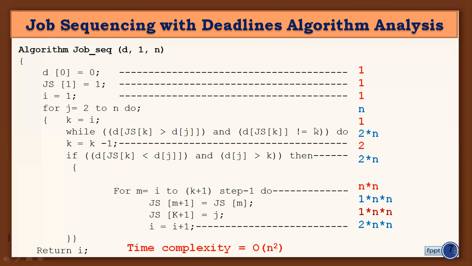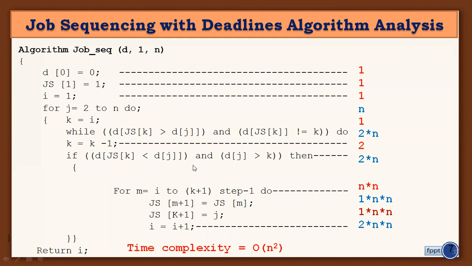This you can compare n times, and in total 2 into n, 2n times it will require. And here k is equal to k minus 1. So the statement is to be executed 2 times. Why? Because here we are decreasing the value, or 1 also you can consider. That is based on our requirement. Why? Because it is a constant. Anyhow, we can ignore the constant later.